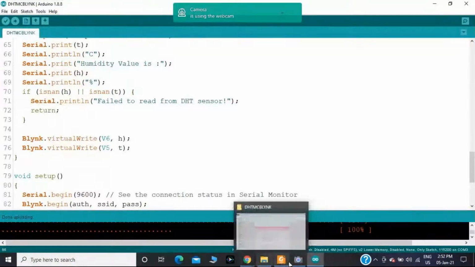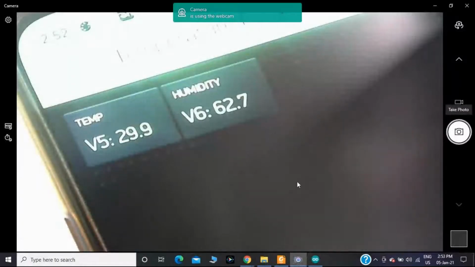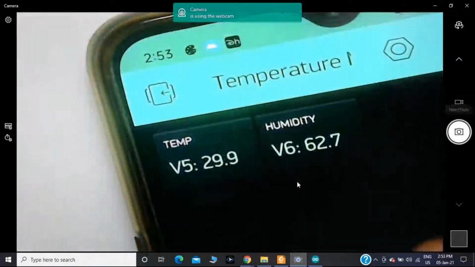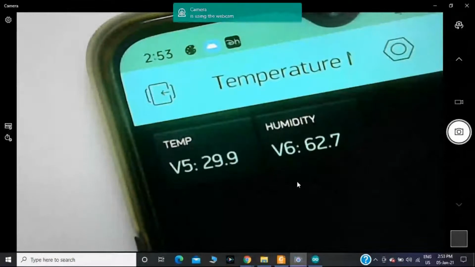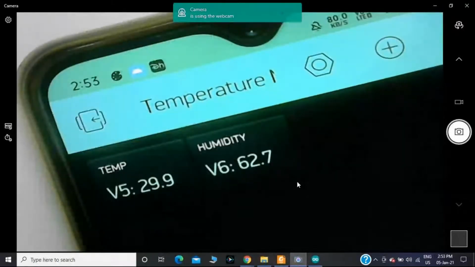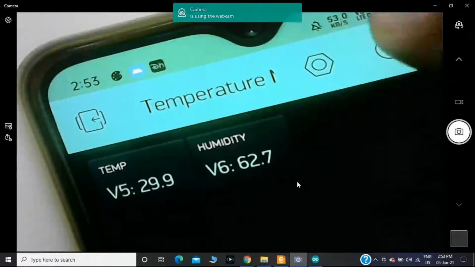Then observe it carefully. Now in the Blynk app, you will get the temperature value. The temperature value will be around 29.9 degrees Celsius and the humidity value will be around 62.7%.